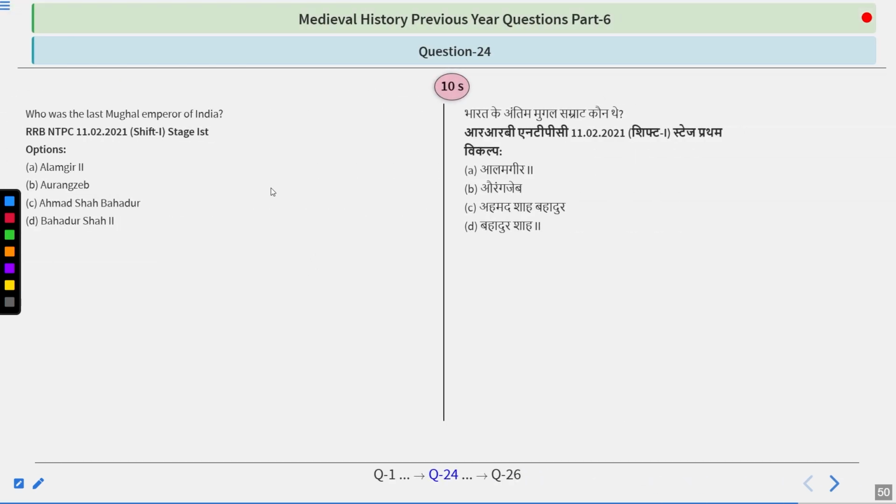Who was the last Mughal emperor of India? Options are Alamgir II, Aurangzeb, Bahadur Shah II, or Ahmad Shah Bahadur. So take your time. And I guess I don't require any particular time, and you don't require it also.